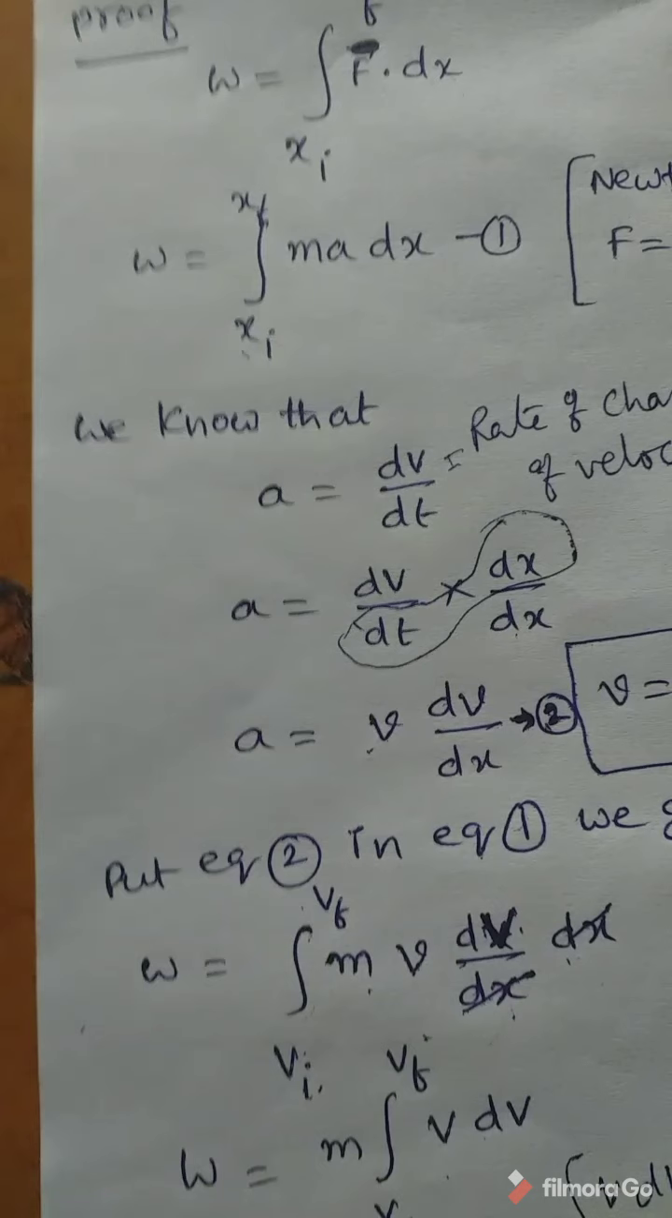Now open this bracket: 1 by 2 m into Vf square minus 1 by 2 m into Vi square. 1 by 2 m Vf square gives the final kinetic energy, minus 1 by 2 m Vi square gives the initial kinetic energy. Work done is equal to final kinetic energy minus initial kinetic energy. Work done is equal to change in kinetic energy. So this is the work energy theorem. For simplicity, I have considered work done by a variable force, that's why integration is taken here. This theorem can also be proved by taking a constant force.